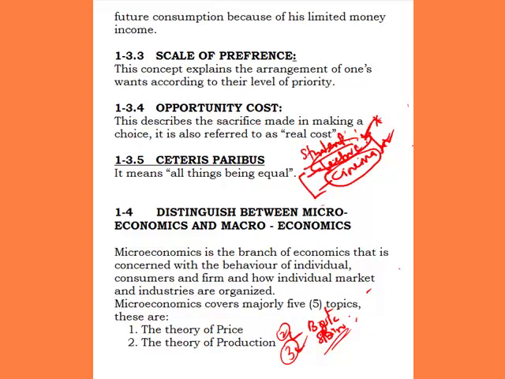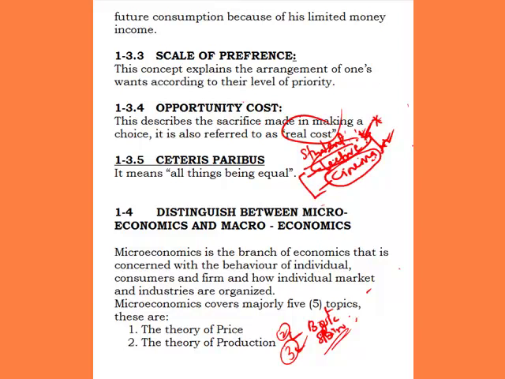the cinema. So the cost of the lecture is not the cost you incur to attend that lecture. Rather, it is the cinema that you are unable to go to. It is the alternative that you forwent for the purpose of satisfying a particular choice. So this describes the sacrifice made in making a choice. It is also called a real cost. So if you see a real cost, we say it is opportunity cost. And economics is more concerned about opportunity cost. They think in line with opportunity cost. That is what makes them different from an accountant. We talk about cost as in cost incurred.